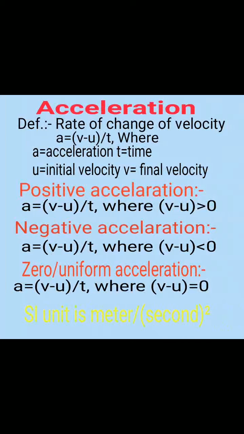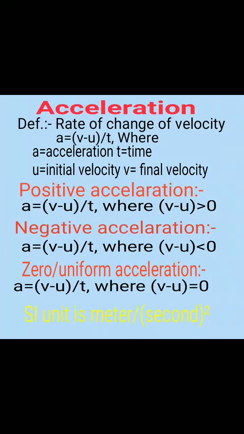Basically, acceleration is of three forms: positive acceleration, negative acceleration, and zero acceleration. In positive acceleration, the difference between final velocity and initial velocity is greater than zero. In negative acceleration, the difference between final velocity and initial velocity is less than zero. In zero acceleration, the velocity is constant, so the ratio of change in velocity and time is always zero. That's why zero acceleration is also known as uniform velocity. The SI unit of acceleration is meter per second square.